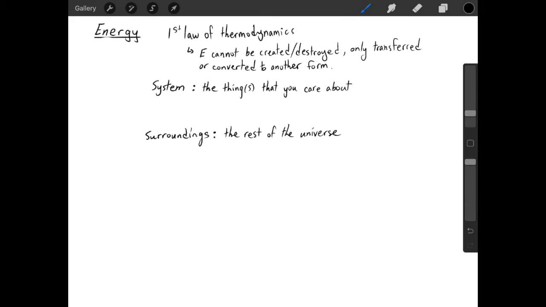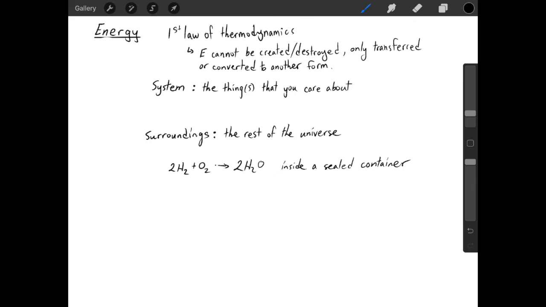And these conventions are actually pretty simple. The system represents the thing or things that you care about, and the surroundings represent everything else. In the context of chemistry, you can imagine a reaction happening inside a sealed metal container. This reaction gives off heat, and that heat is going to warm up the sealed container. And that warmed up sealed container is actually going to release some of the heat to the air around it, and that air will continue to disperse the heat throughout the universe.